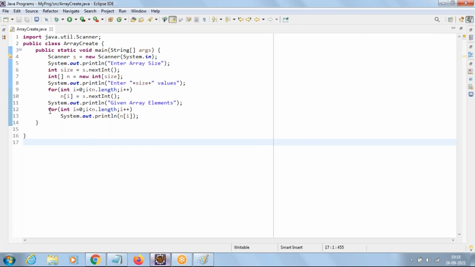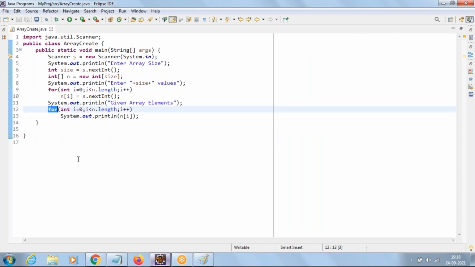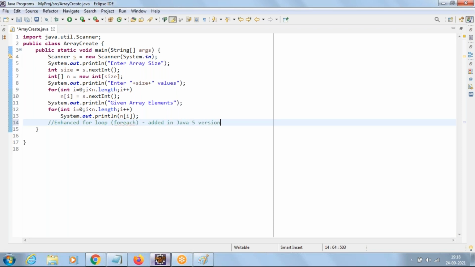Now, the for loop we have used here to display the array elements, we call it the traditional for loop. Traditional means old. We have one more for loop added in Java called the enhanced for loop. We even call it the for each loop. And this loop got added in the Java 5 version. In which version did we get this loop? Java 5 version.